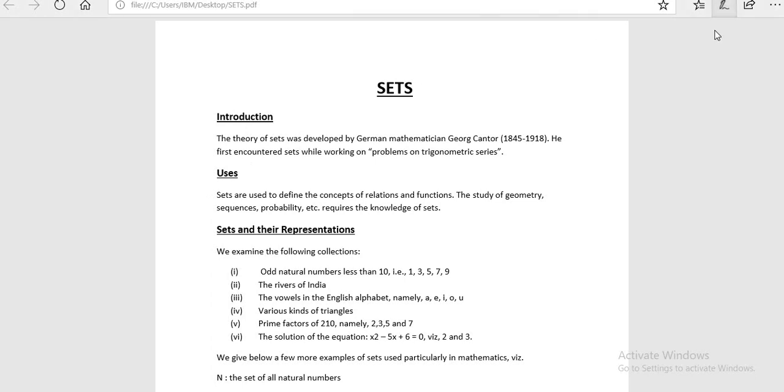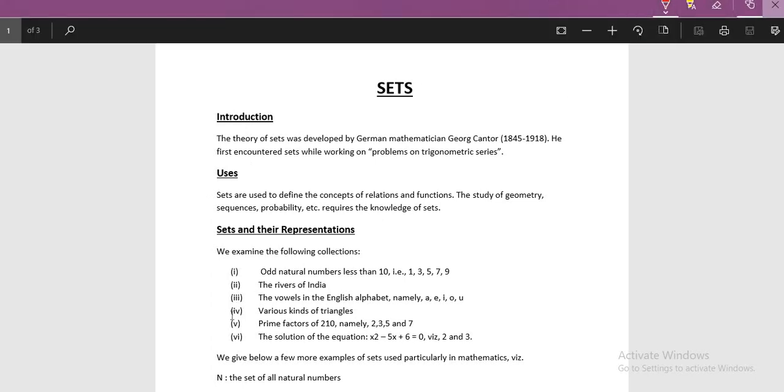For example, if you select this collection, the rivers of India, one thing you will observe is that the Nile River will not be a part of this collection, because it does not satisfy the condition to be an element of it. But the river Ganga will be an element of this collection.